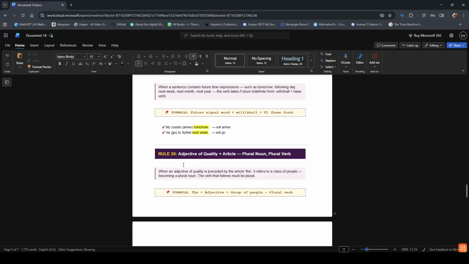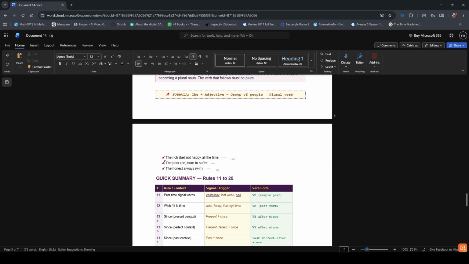It describes a whole group of people. And because it is a group, a plural. The rich, the word the rich, it becomes a plural. The verb must be plural too. Now formula for this case: the adjective becomes group of people, the verb will remain plural.